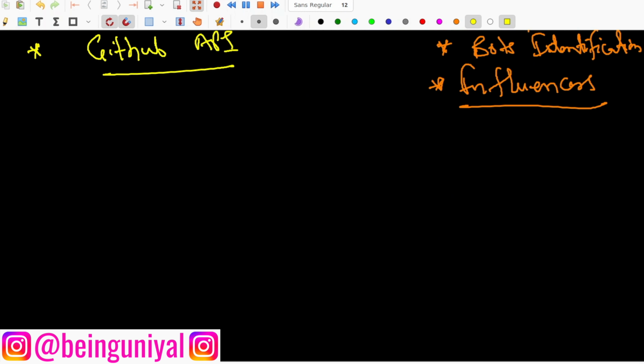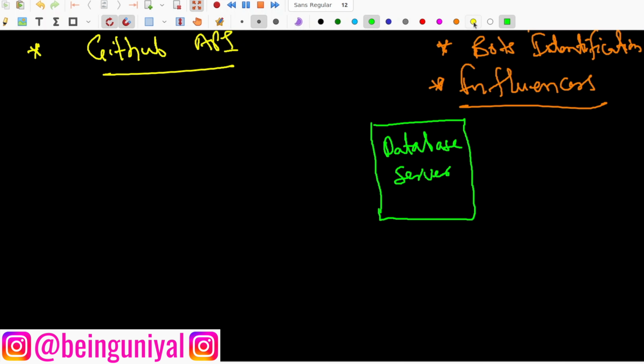So let's understand this first: what an API is. I will just tell you in layman's terms, but I hope you understand. Consider this a database server where all the data is stored.